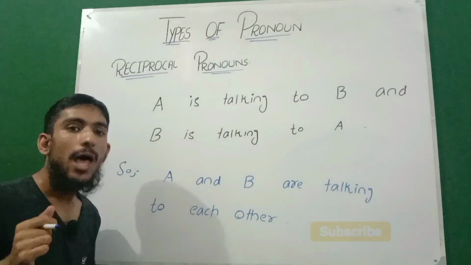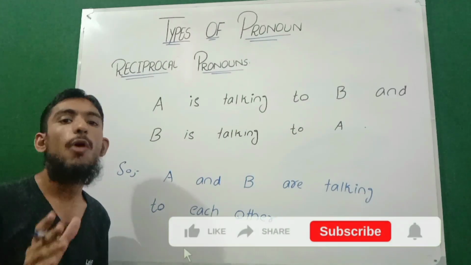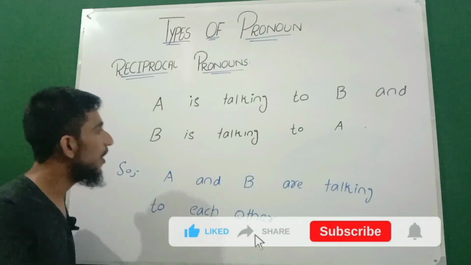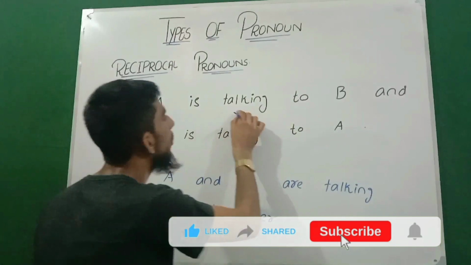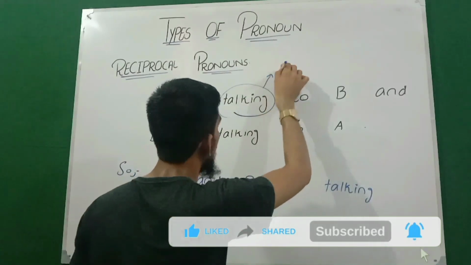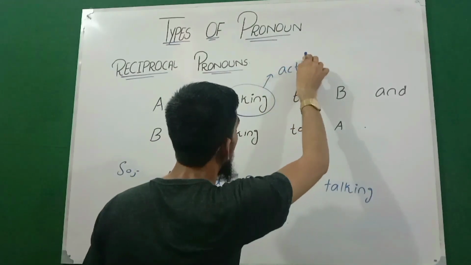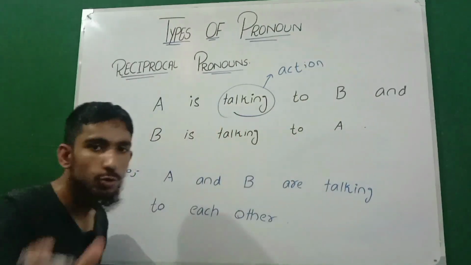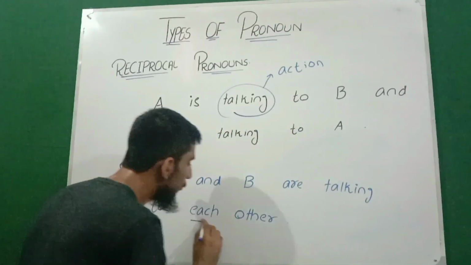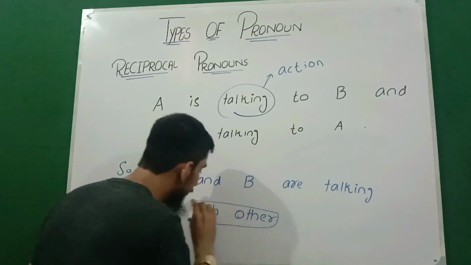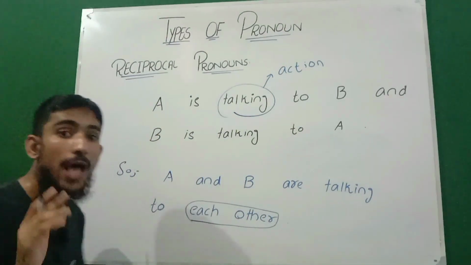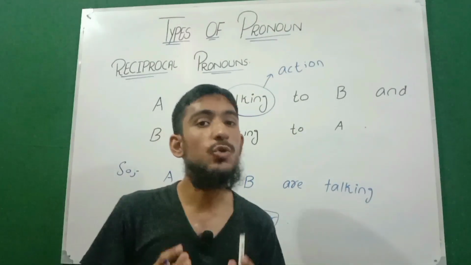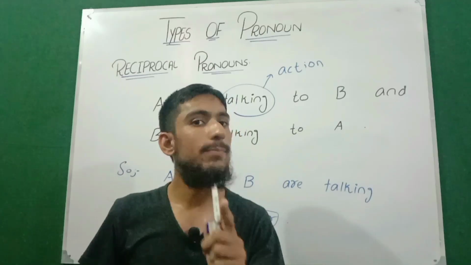Now, a reciprocal pronoun, as we mentioned earlier, basically shows a mutual relation or mutual action. The action going on in this sentence is talking. This is basically the action, and A and B are doing a mutual action. So that's why we use the reciprocal pronoun each other. Now we will discuss the situations where a reciprocal pronoun will be used.